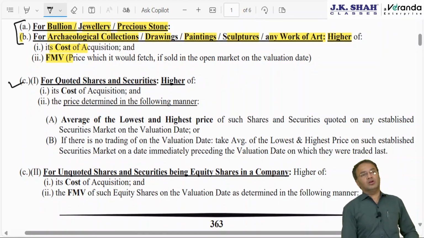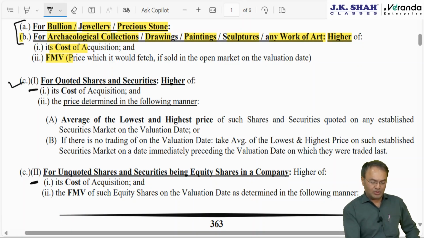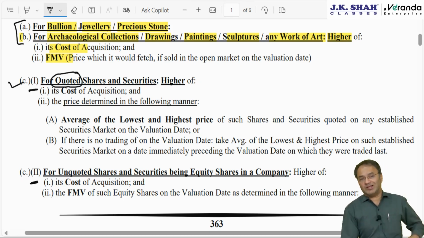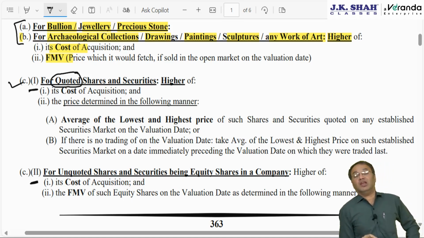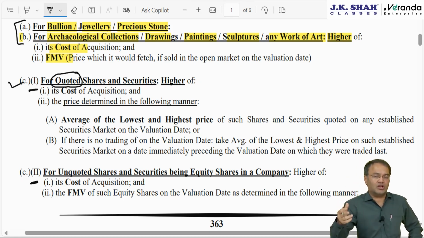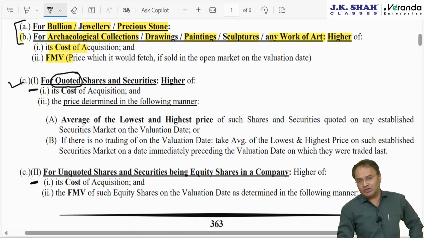Clause C, you will have to remember, clause C has got part 1 or item number 1, item number 2. Item number 1 is for quoted shares. Quoted means those shares or securities whose trading takes place regularly and there is a market price available. That is, they are quoted on a stock exchange. In India, we say recognized stock exchange, RSE. Here, we are talking about assets located outside India. So in India, the terminology used is recognized stock exchange. Outside India, it is established securities market.